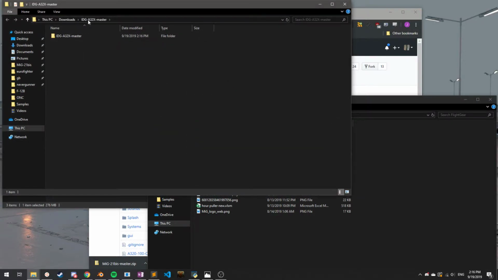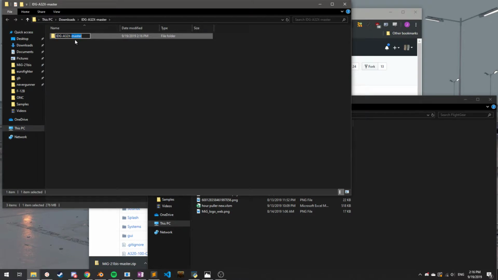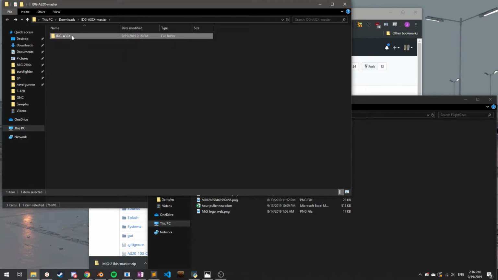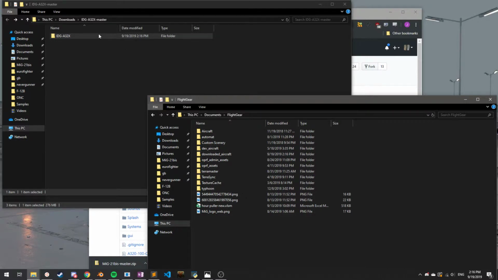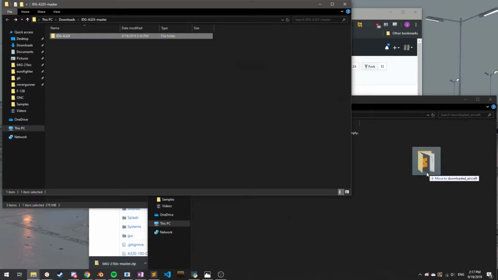Okay, that's done. So you see this pop up? Right click, rename, remove the master. Now, if you open that one up, you see all the system files. That's perfect. That's what we want. Take this one. We're going to move it into our downloaded aircraft folder.